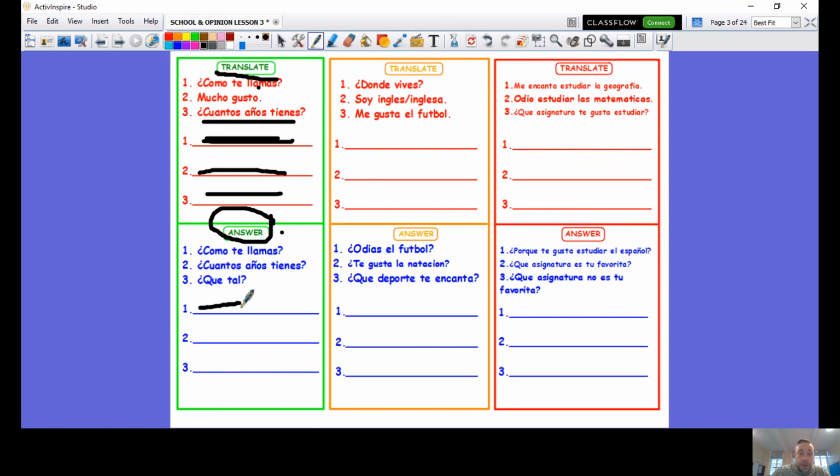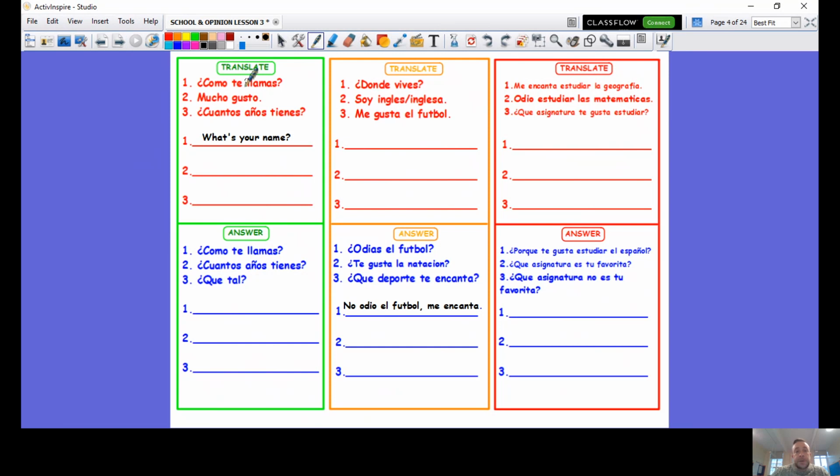¿Cómo te llamas? You write your answer here in Spanish. ¿Cuántos años tienes? Write your answer here in Spanish. ¿Qué tal? Write your answer here in Spanish. When you've done the green section, you move into the orange section and you do exactly the same thing. Then the red section, exactly the same thing.